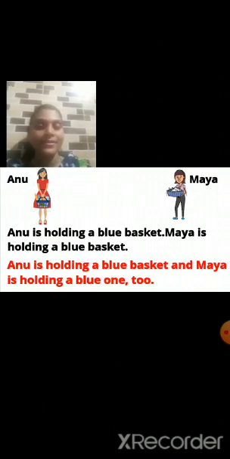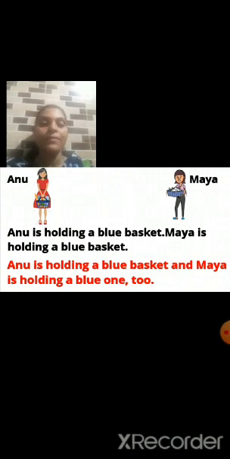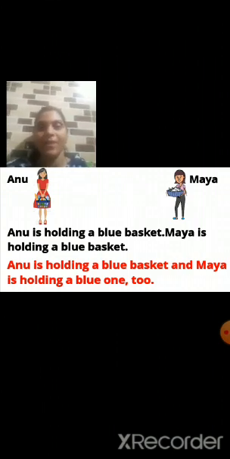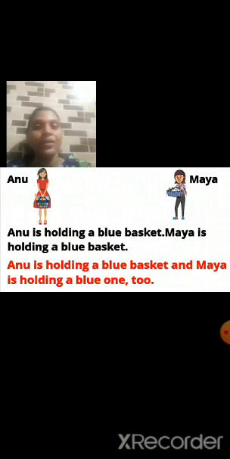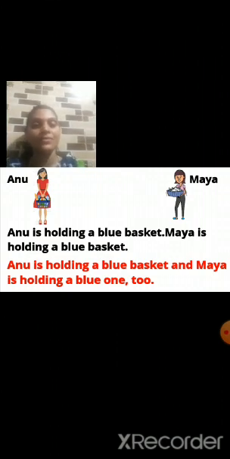So in these sentences, Anu and Maya have the same color basket. So we will join these two sentences by using the conjunction "and". Instead of writing the word "basket" again and again, we will write the word "one". Which two words will we write? "One" and "too". Okay. Now let's see the next example.